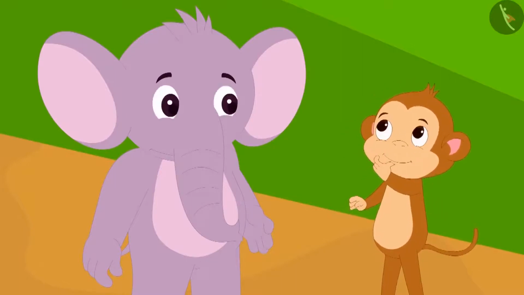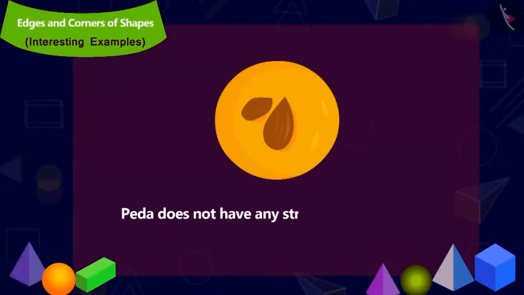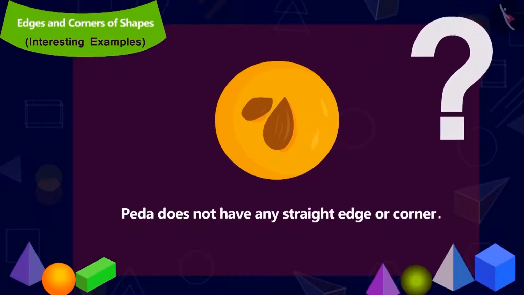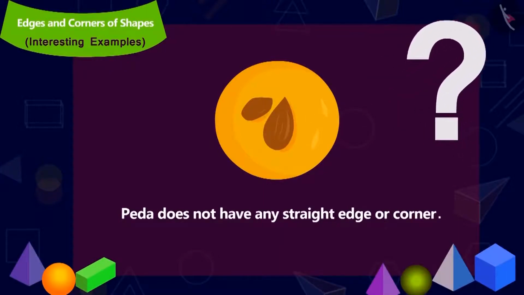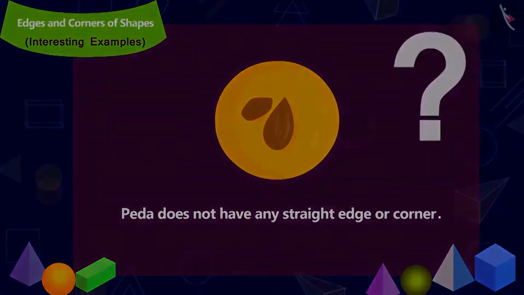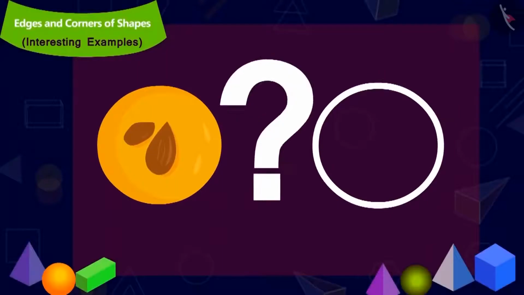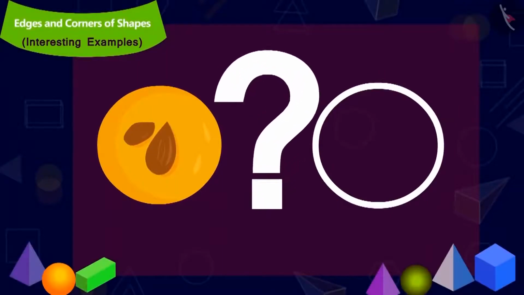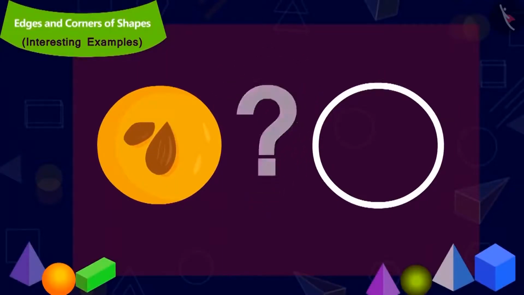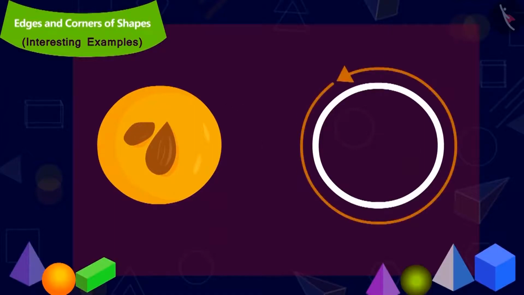Now Babban started thinking. He answered that a peda has no corners and no edges. Children, is Babban's answer correct? This is how a peda looks. Can you recognize its curved edge? Correct. This is the curved edge of a peda. A curved edge.